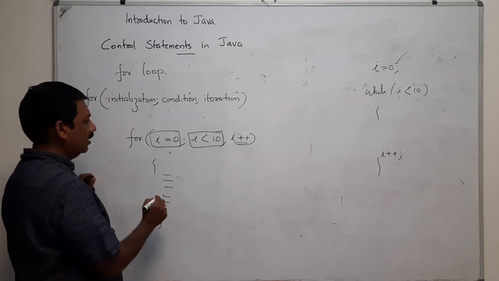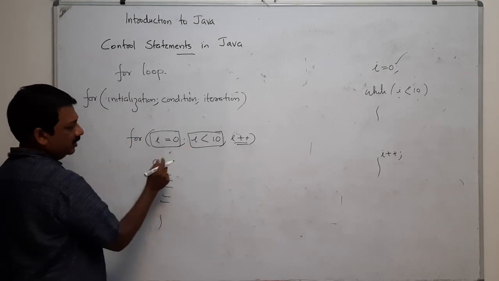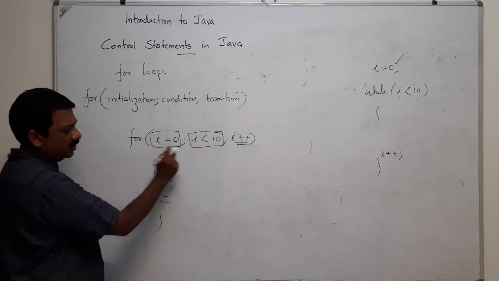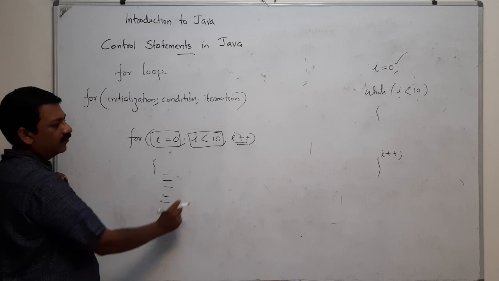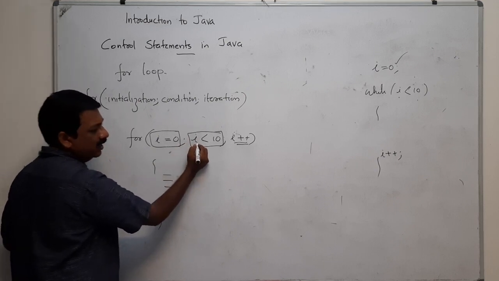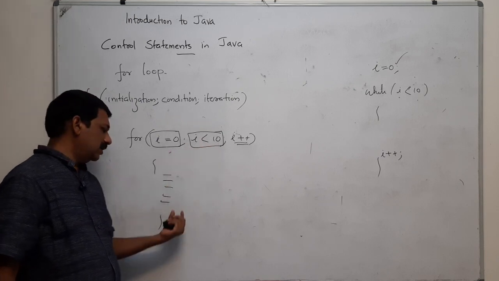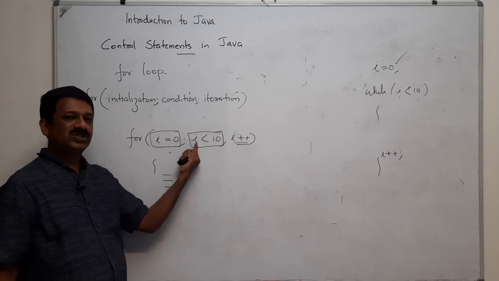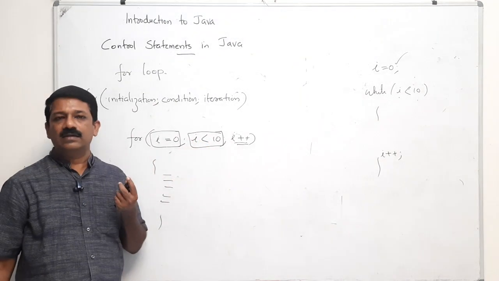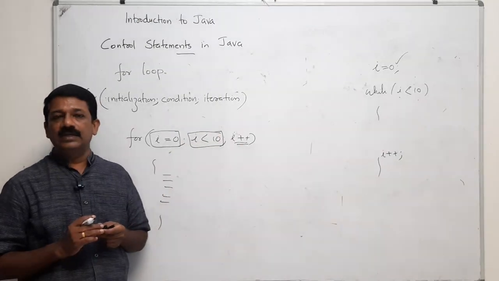For example, initially i equal to 0, this is executed. For i equal to 1, i equal to 2, i equal to 3, i equal to 4, etc. And when i is 9, i less than 10, again it is executed, and when i becomes 10, i less than 10 is not true. In that case, it exits the for loop.